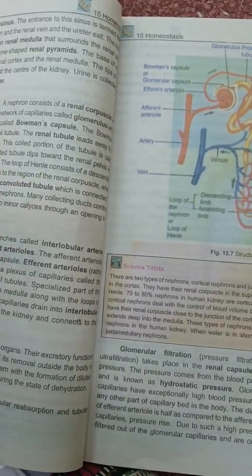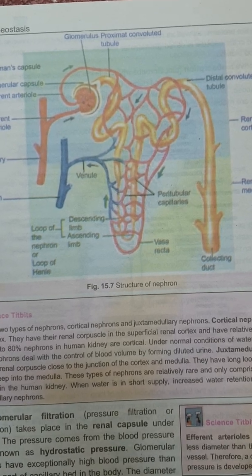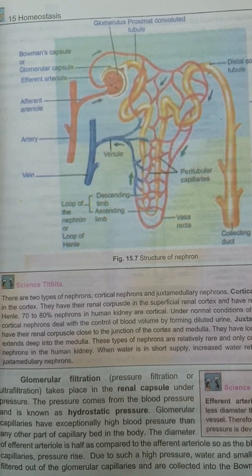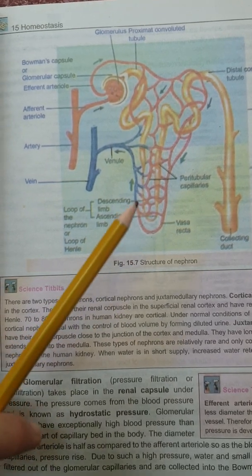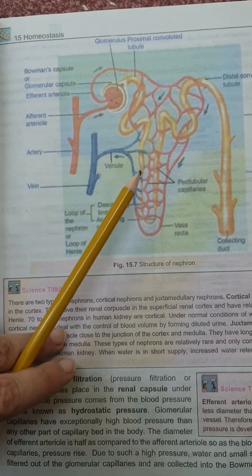Next is the structure of the nephron. This is also discussed in great detail in grade 10, that this is the structure of the nephron, which is the functional unit of the kidneys.